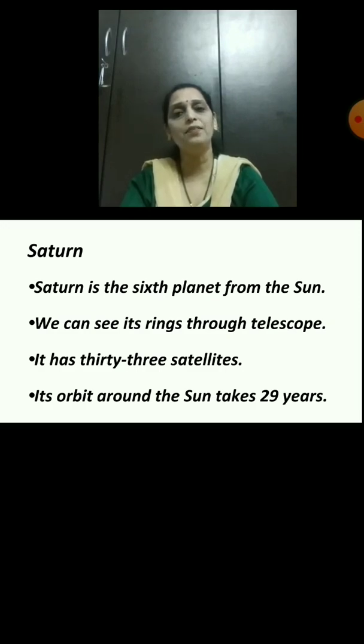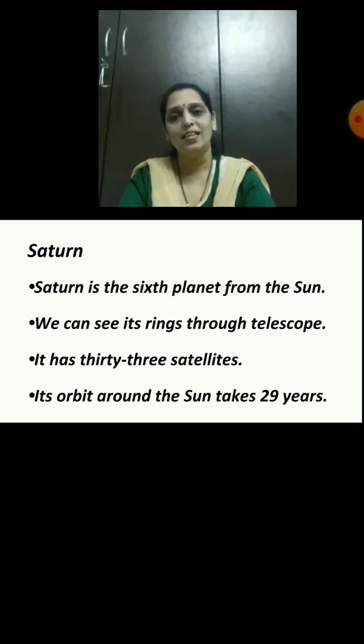And how can we see the rings? We can see its rings through a telescope. Very good. And how many moons does Saturn have? It has 33 moons. Students, how many years does Saturn take to orbit around the Sun?